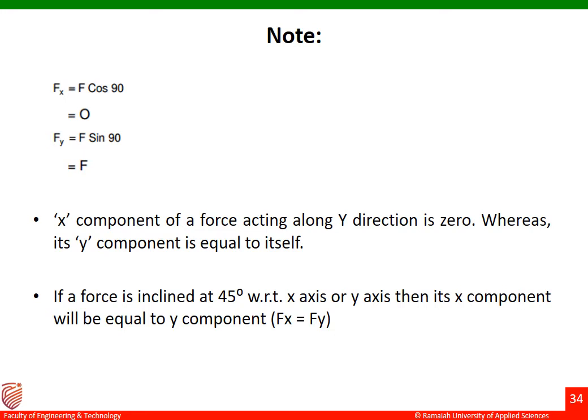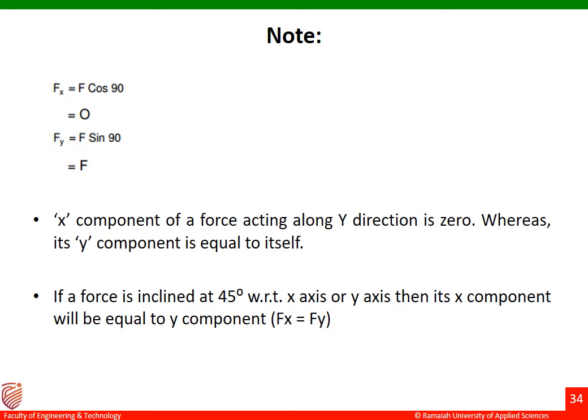This is calculated by the following example. Whenever the force is acting along the vertical direction, the angle made by the force with respect to the x-axis is 90°. We substitute this 90° in the equation Fx equal to F cos theta. Cos 90 is equal to 0, so Fx equal to 0.